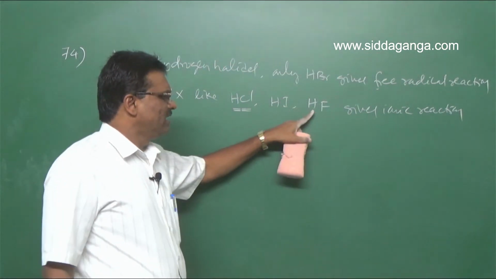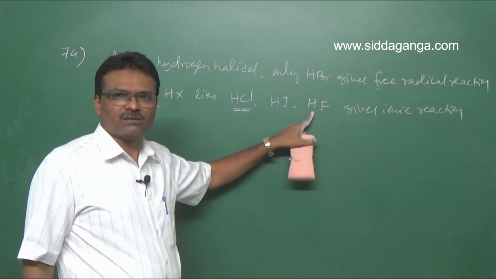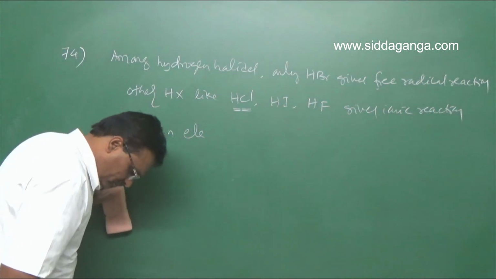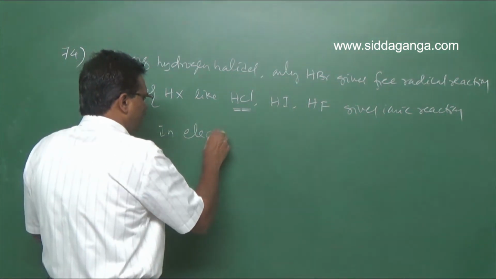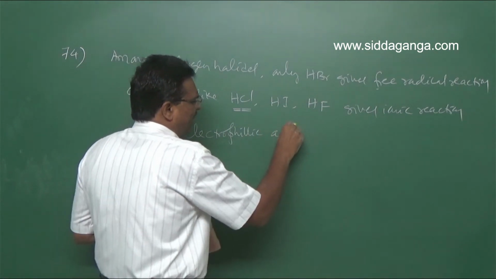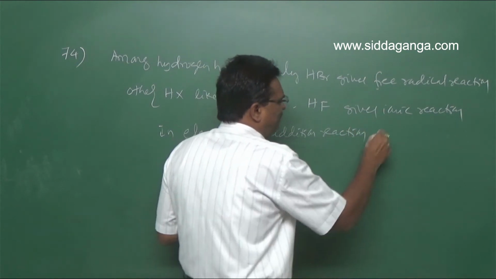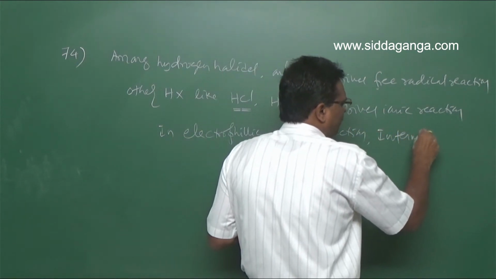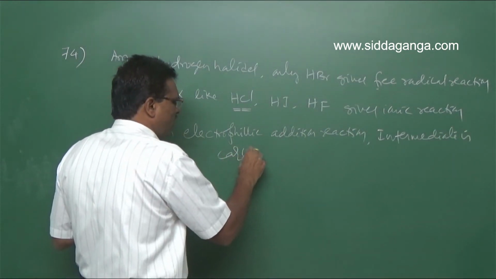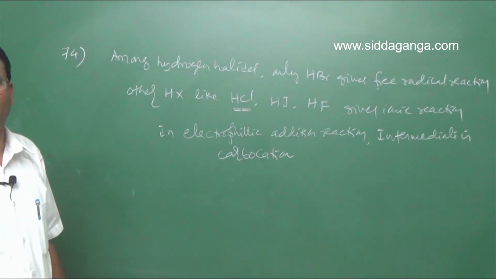HCl, HI, and HF, they undergo electrophilic addition mechanism. So in electrophilic addition reactions, the intermediate is carbocation.